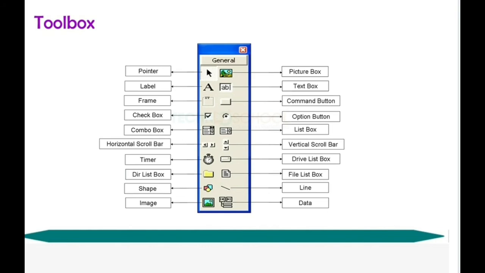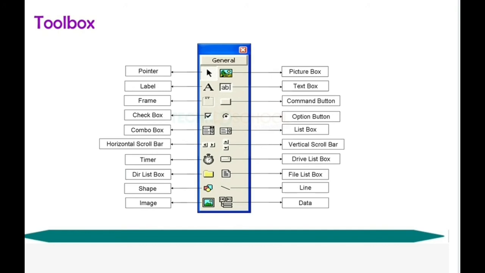I did not explain the timer control, combo box, list box, option button, and other data component objects. In coming lessons, I will explain the other tools available in the toolbox. Just be clear with the text box, command button, and labels, because we are going to create simple programs, adding two numbers and moving some objects, animations. For that we are going to use these controls frequently. From lesson 2 I will explain the other controls and tools available in VB.